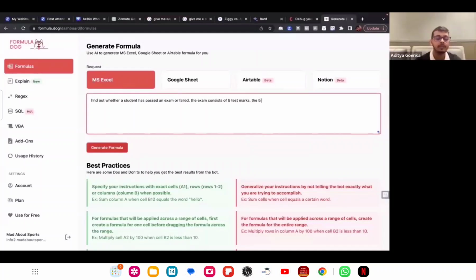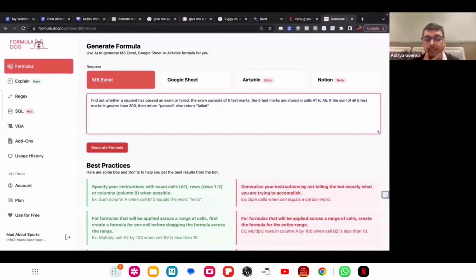The 5 test marks are stored in cells A1 to A5. If the sum of all 5 test marks is greater than 200, let's say, then return passed, else return failed. Do you understand this particular prompt which I have given?